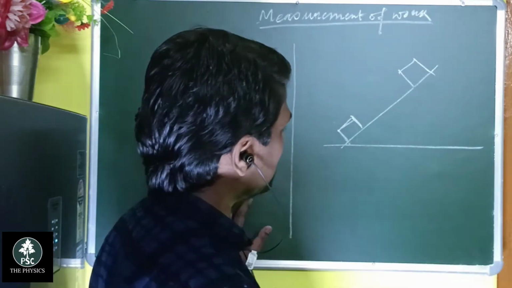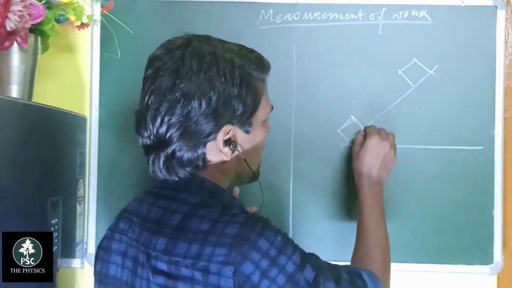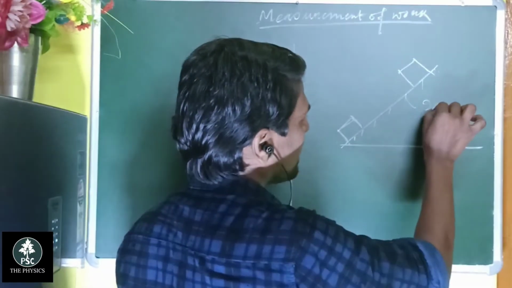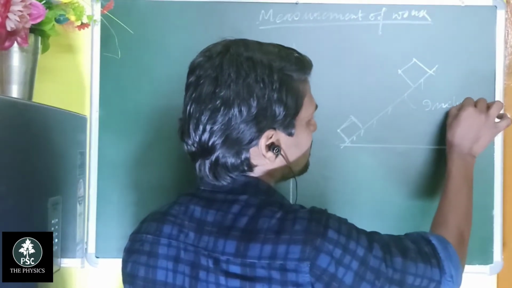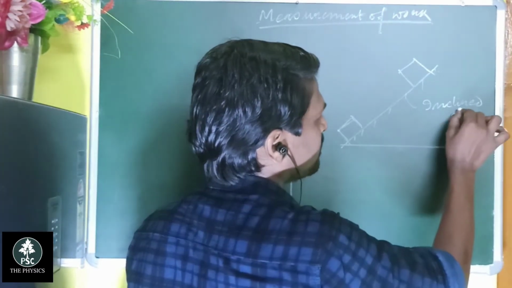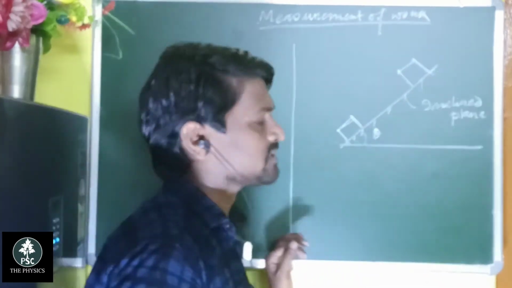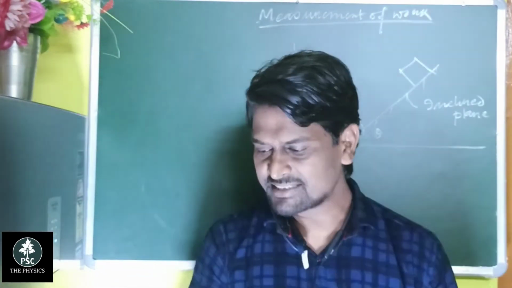So students, this is an object kept on an inclined plane with an inclination of theta.